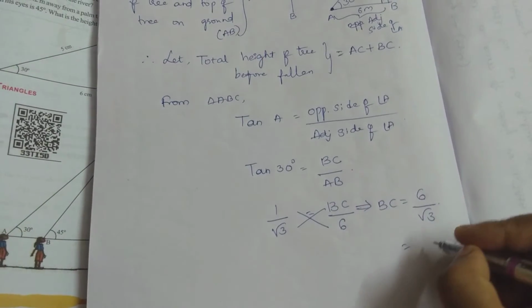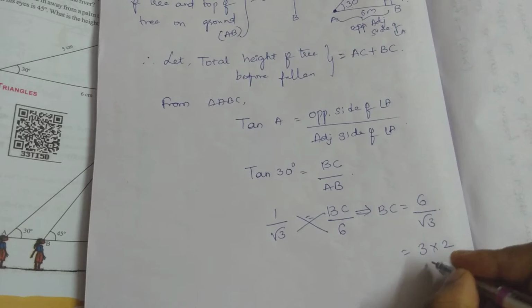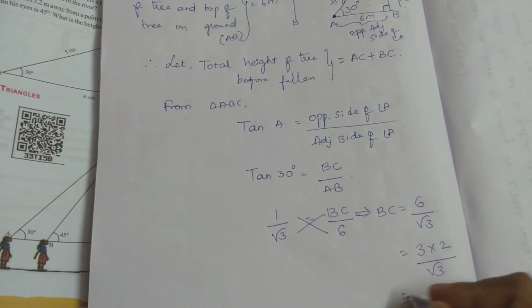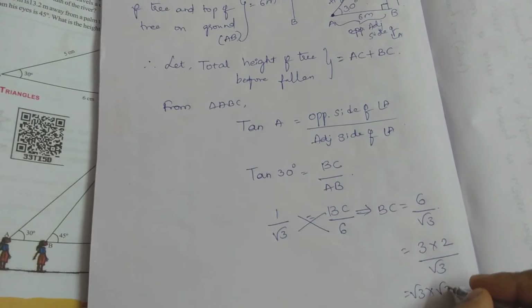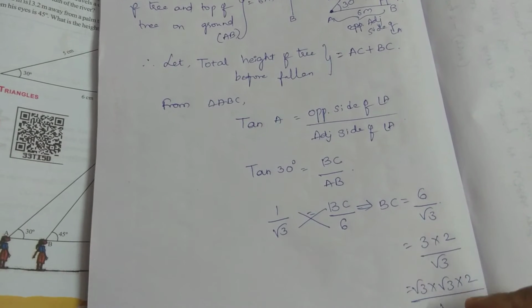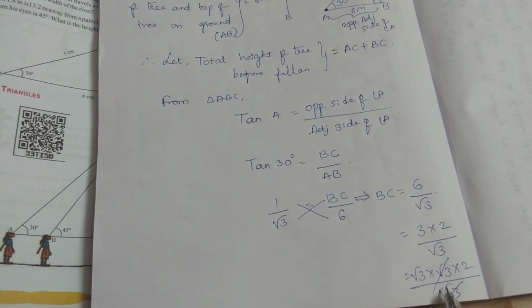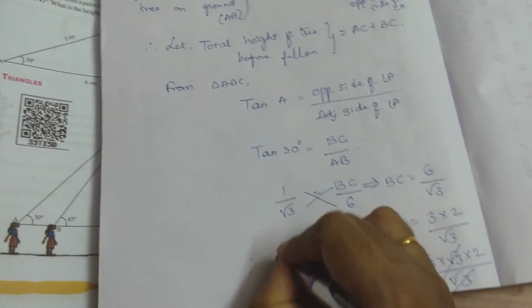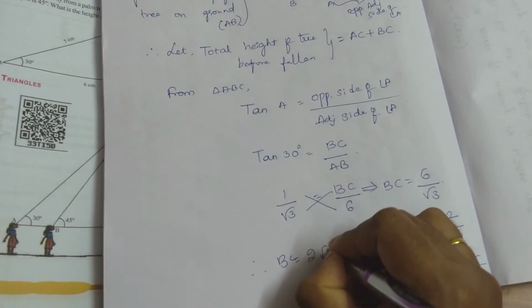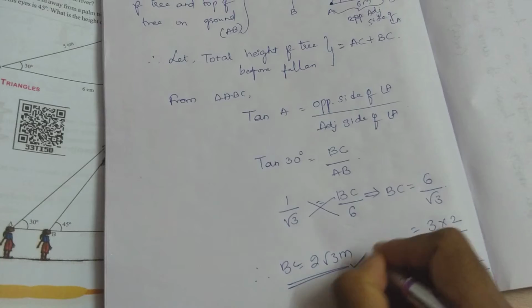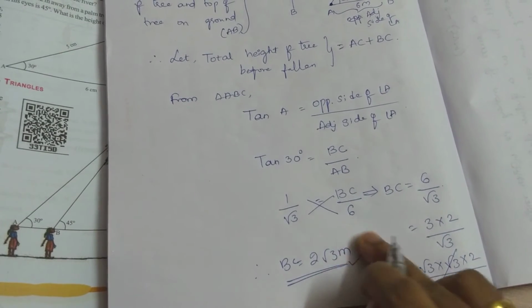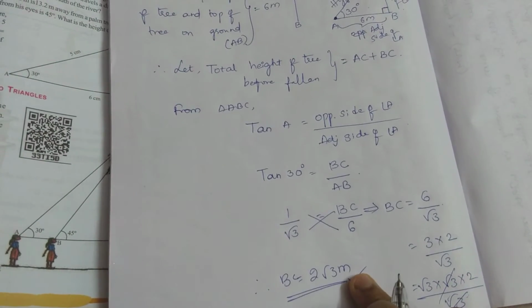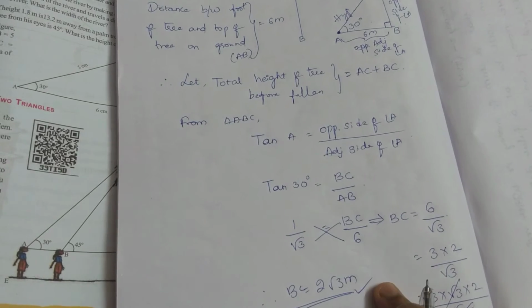Can I represent this 6 as 3 into 2? Yes, 3 into 2 by root 3. So 3 can be represented as root 3 into root 3, into 2 by root 3. Root 3 and root 3 will be cancelled off. We'll be getting the answer as 2 root 3. Therefore, the BC value we got is 2 root 3 meters. Here you have to definitely mention the units also. If you don't mention units, some marks will be deducted in your final exam.